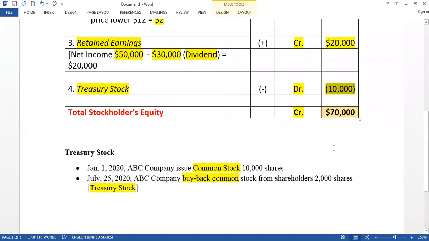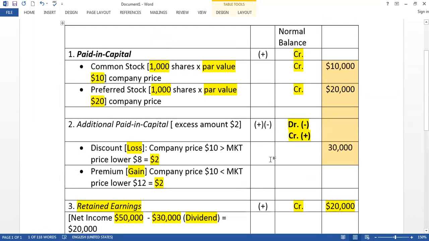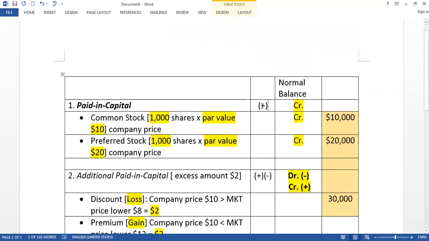Shareholders cannot claim this money again because you sold it to me and I gave you money back. So treasury stock is the minus sign with stockholders equity. Look at here. As it is minus, the normal balance of treasury stock is debit. And common stock is a plus sign with equity, so the normal balance is credit.